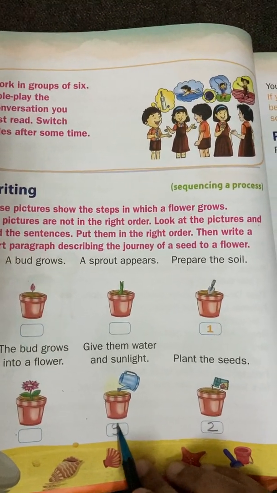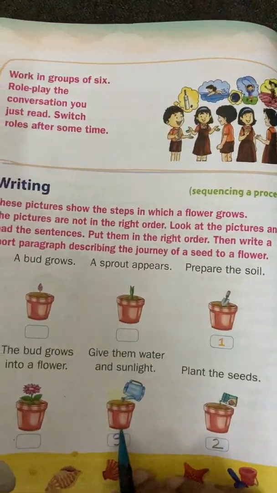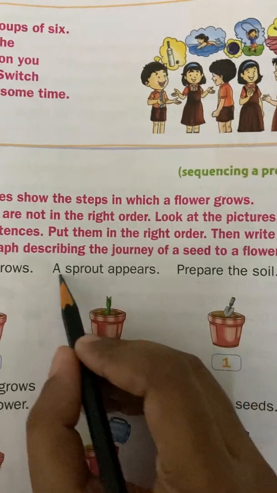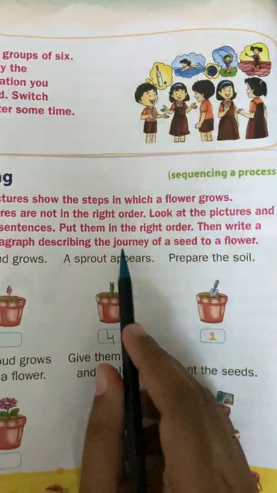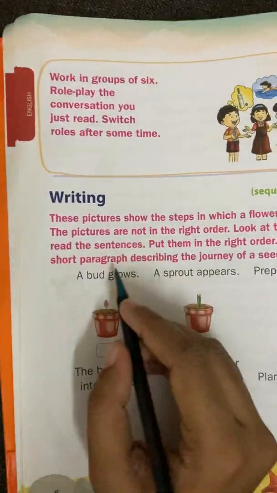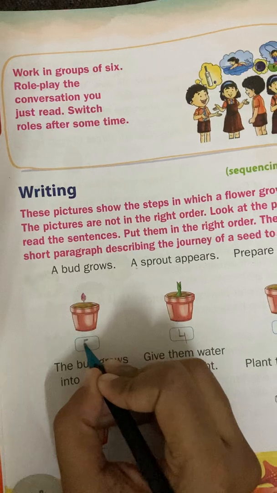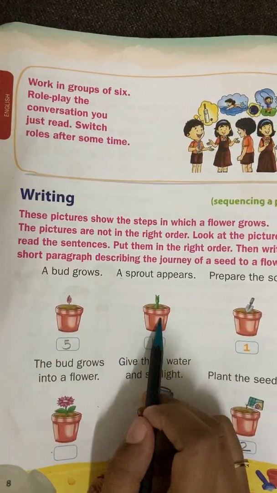Okay, children. Now, after giving them sunlight, when the seed grows, a sprout appears. Now, after this, a bud grows. Yes, children, after sprouting, what will happen?